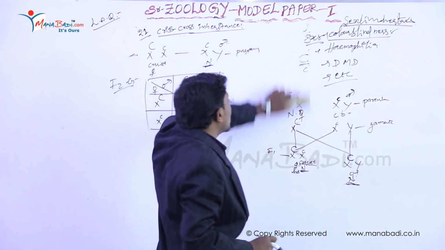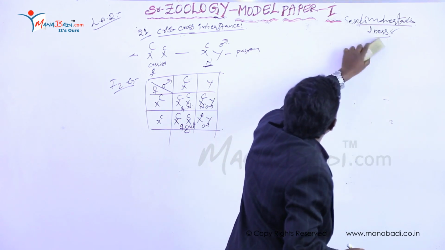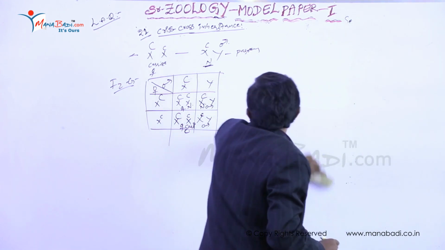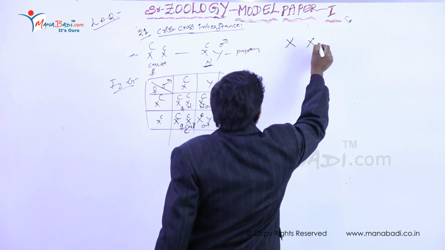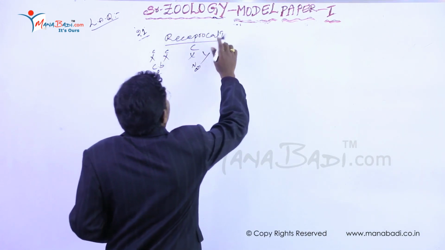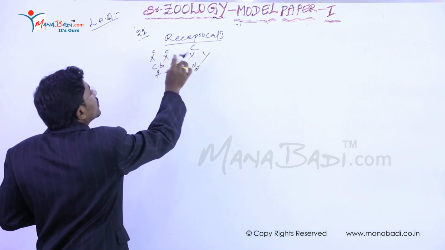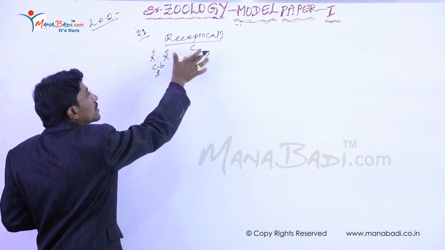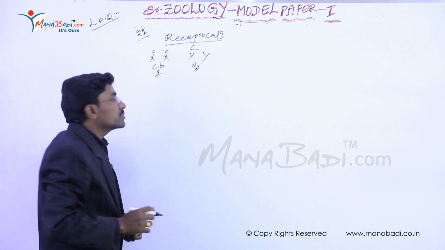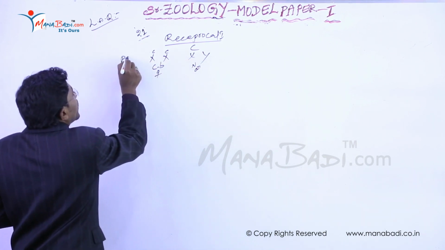Now we are going to the reciprocal crossing in sex-linked recessive inheritance. Now it is the main thing. Next we are going to the reciprocal crossing, so it is completely opposite characters. We are taking two examples here. One is a color blind female crossed with a normal male. So here it is the main thing, right? Here these are the parents now.